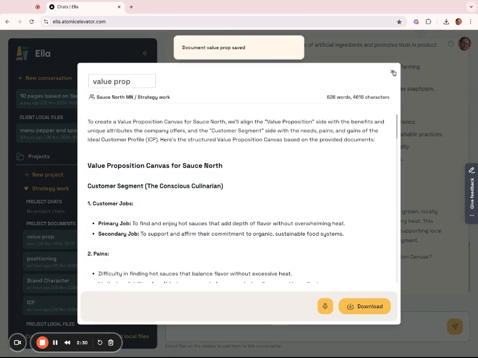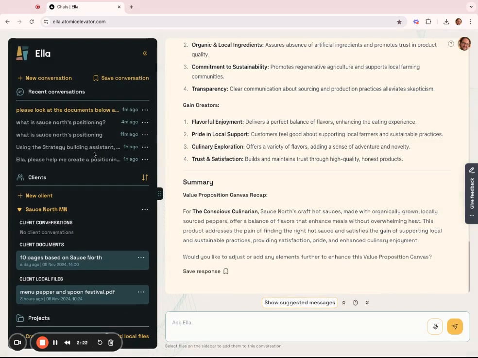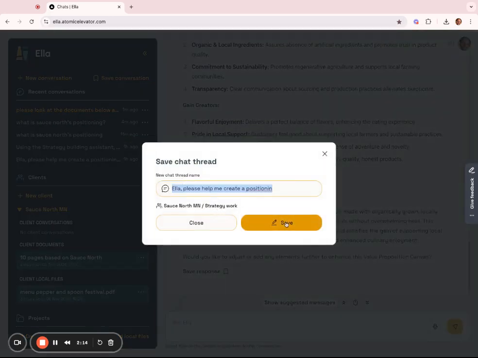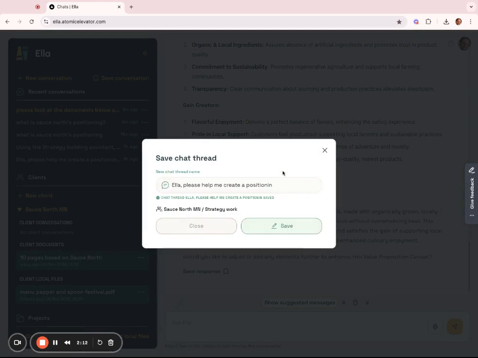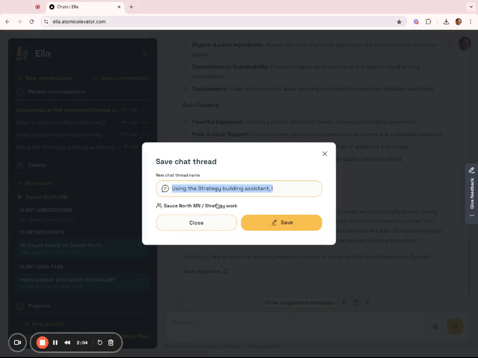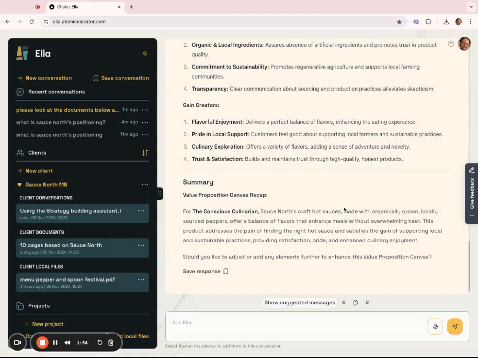I just want to take a moment to show you something else while we're here. I'll X out of that. These chats that we worked on: the first one was our positioning chat. Let's move this into our client folder as well, and put it in our strategy work folder. So you can actually save your conversations, the chat thread here. Let's grab the other one that we did. Let's move it, but put it in no project because it was the content creation thread. We'll save those. Okay, so that's a good idea to do.